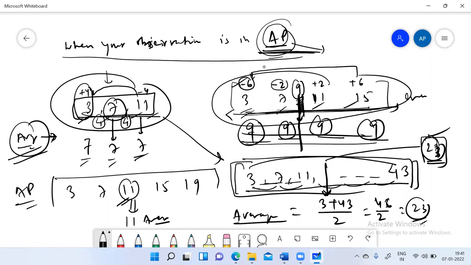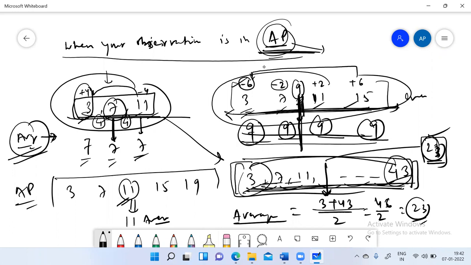Okay, so did everyone get the idea? Sir, this happens in case of only even numbers? What even numbers? We did not know whether the number of observations is even or odd. So I told you that even if it is odd, the value is the middle only. Even if it is even, the central value will be the average only. So our aim is to just find the central value, which is (3 plus 43) divided by 2.